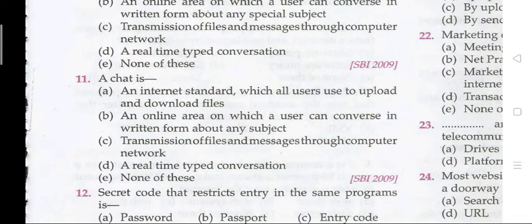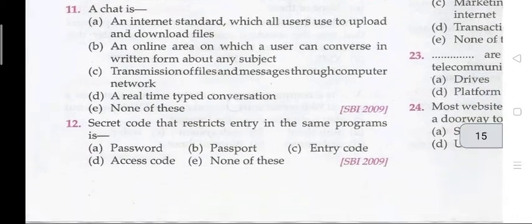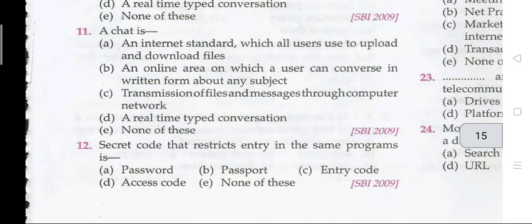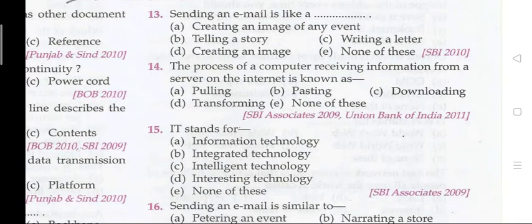Question number 11: a chat is a D, real-time typed conversation. Question number 12: secret code that restricts entry to some programs is... The right answer is A, password. Question number 13: sending an email is like a... The right answer is C, that is writing a letter.